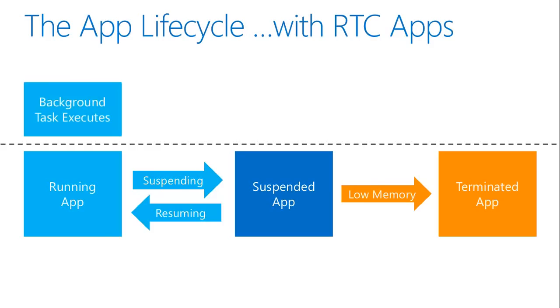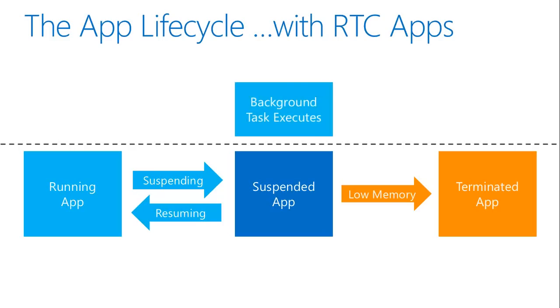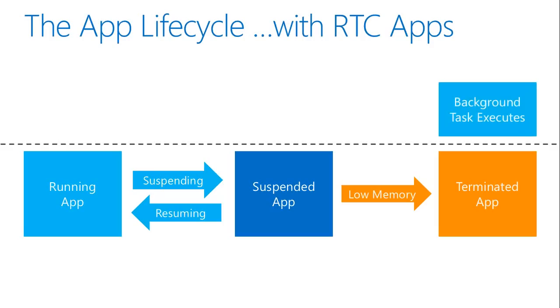A running application has a background task execution, then you have another background task execution when the app is suspended, which is another event, and finally when the system is low in memory, again the piece of code runs in the background. This is the life cycle.